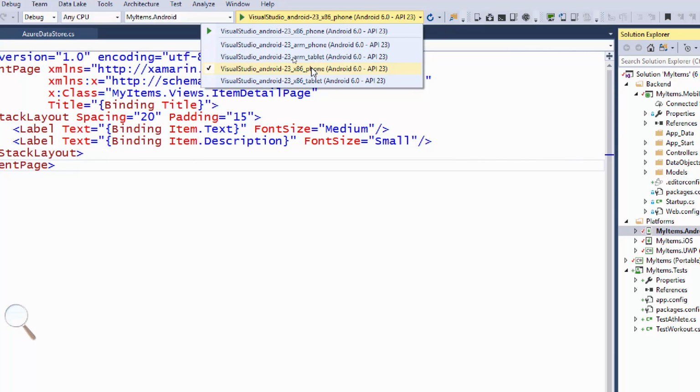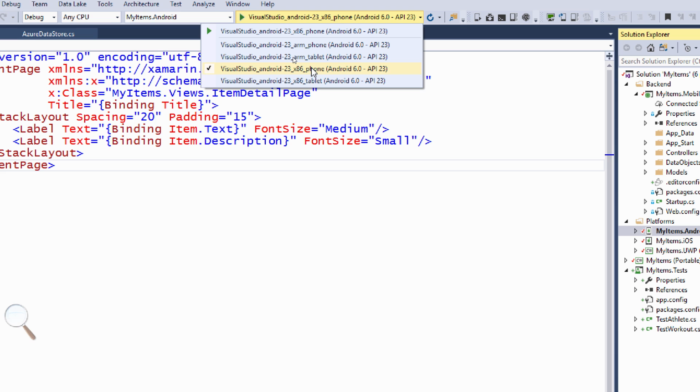x86 emulators are powered by the Intel HAXM virtualization software. The positive is that it's a really fast emulator, but it's not compatible with Hyper-V. If you need the Hyper-V emulators, you can download the Visual Studio Hyper-V emulators for Android. Those are still available.